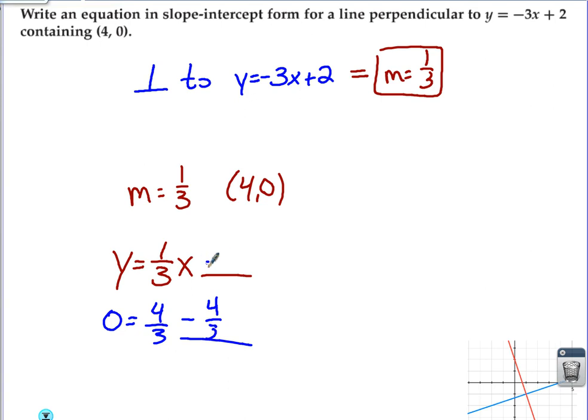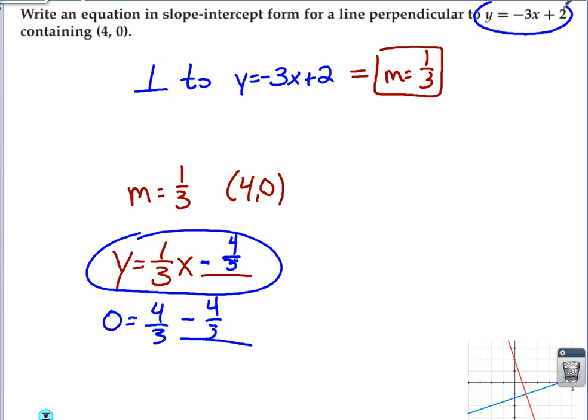So what completes my statement is a minus 4/3. My equation is y equals 1/3 x minus 4/3. That is the line that is perpendicular to this and passes through the point (4, 0). Another way of saying that, it has an x-intercept of 4. Okay.